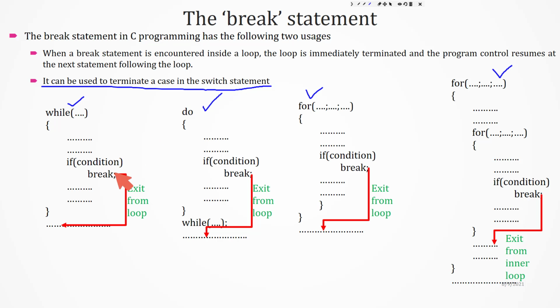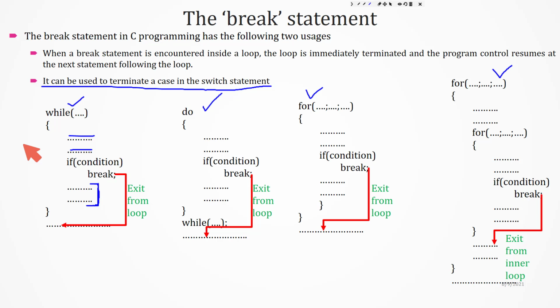So here you just imagine I have a while loop and my condition is true. First it will execute this statement, then it will execute this statement, then it will test the condition. If the condition is true, it will not execute the remaining steps inside the loop, and it will come out of the loop. That means this loop will not be executed anymore.